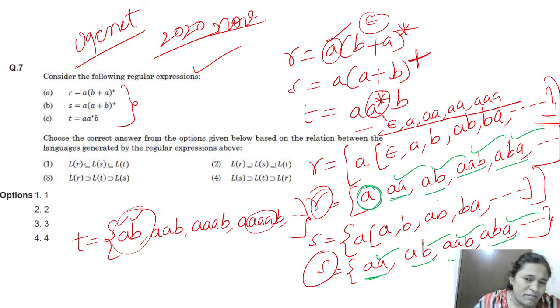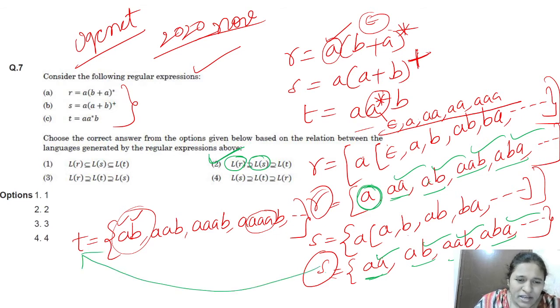That's why L of R, language R, is a superset of language S, right? From all the given options, this is the only matching one, right? L of R is a superset of L of S. By directly just comparing R and S, we came up with the right answer. But we will see. We will compare S and T now.